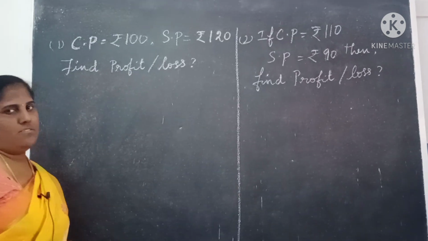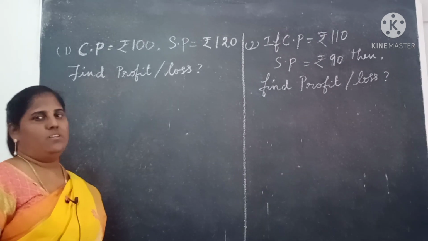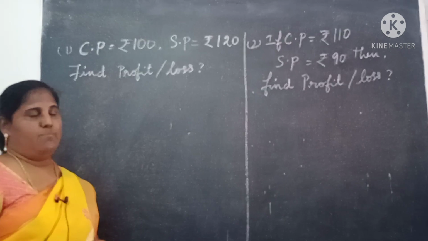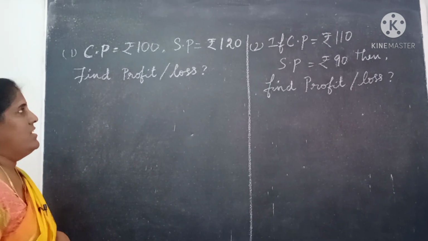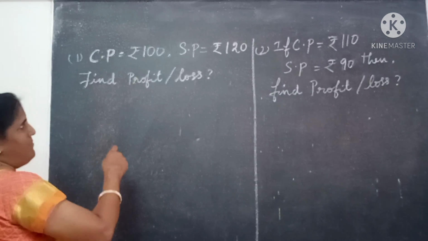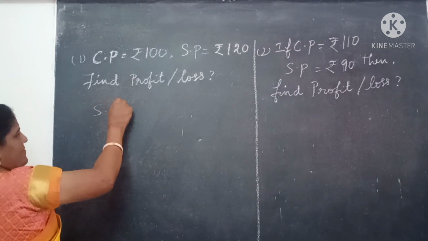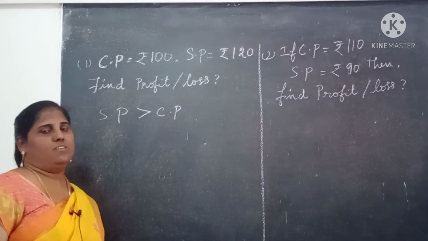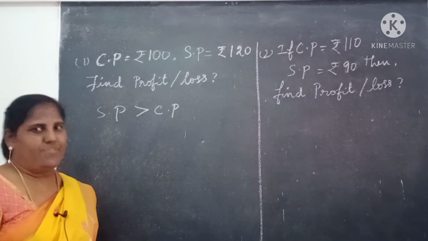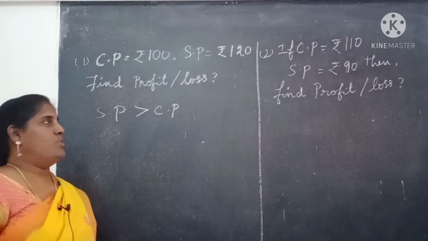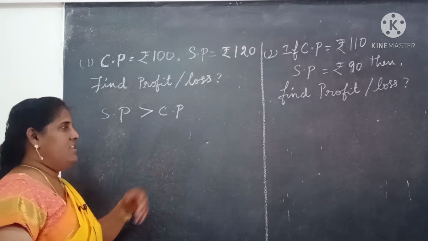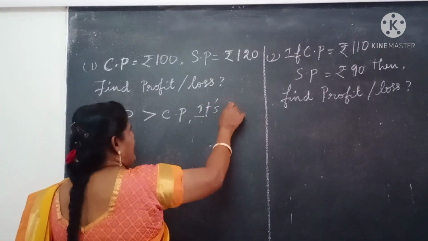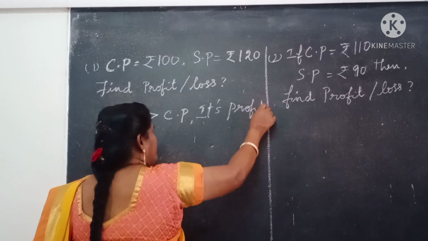profit or loss. So now we are going to decide which one we need to find out. How do we determine whether it's a profit or loss? See, here which one is the big one? SP is greater than CP. Already I told you, if SP is greater than CP, it is profit. That is, selling price is more than cost price, so we need to find out profit.